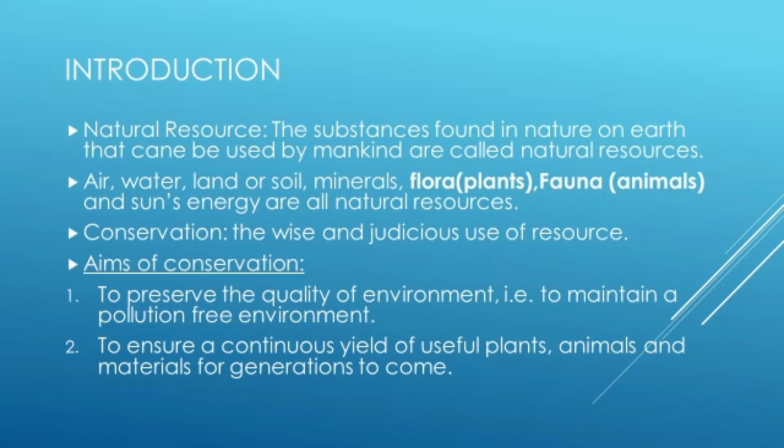I marked flora and fauna with a bullet because we are talking about plants and animals only. So we are going to conserve them.